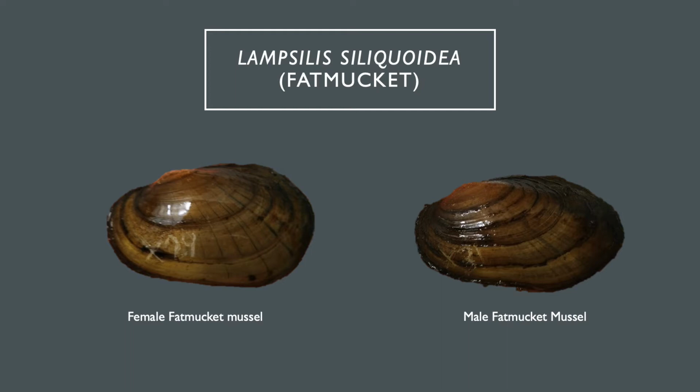Fatmucket use lures as a means of attracting host fish and are more of a generalist species that are able to use a broader variety of hosts, including fish such as largemouth bass, walleye, and yellow perch. In addition, the Round Goby has already been identified as a potential host fish for Fatmucket in both laboratory and natural settings, although the success of glochidial transformation into juvenile mussels appears to be limited for mussels infecting Round Goby.